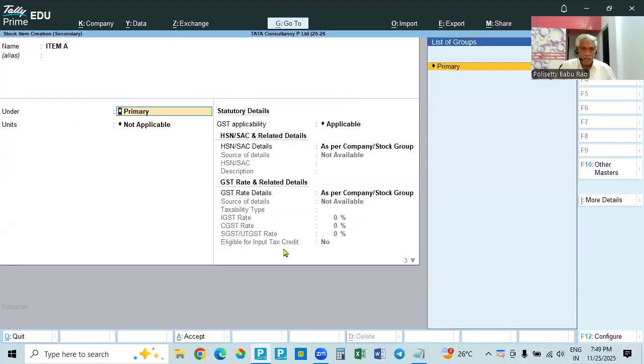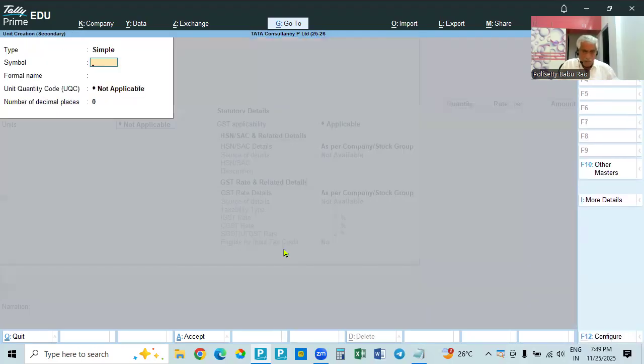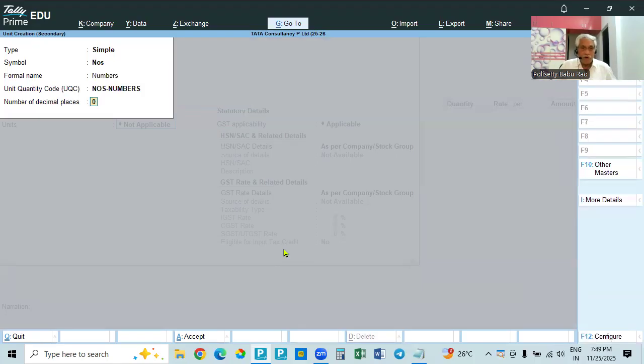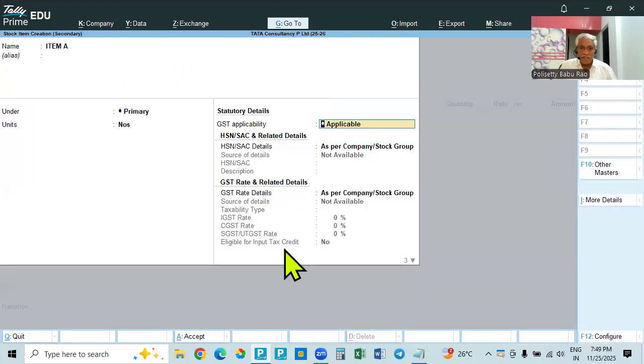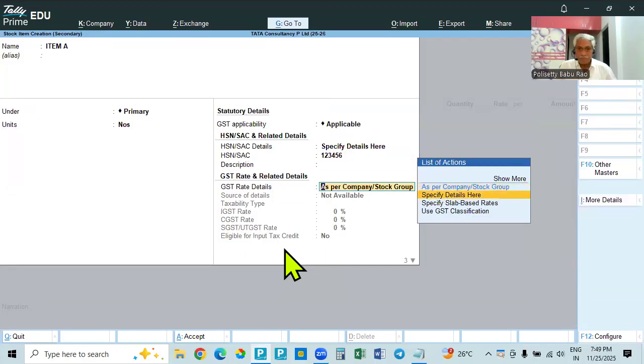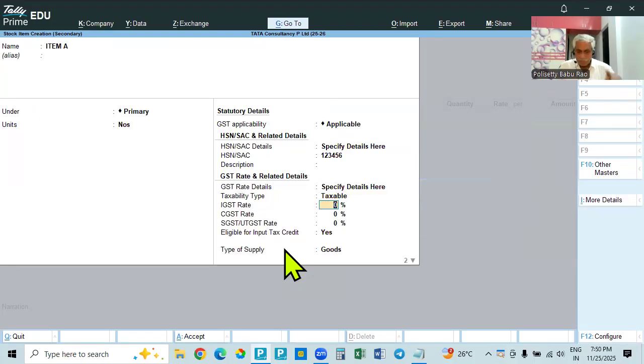Item A. I'm not giving any group. Here I am creating, for example, numbers. So the full name is numbers. If you take the unit quantity code, you will get this one. And here you will come down. Specified details, HSN code 123456. And here in specified details, taxable. I am giving 18%. Taxable means IGST we are giving.